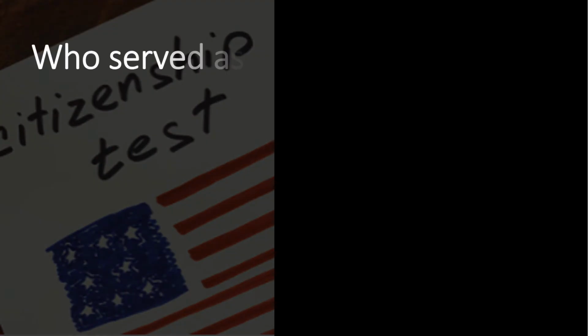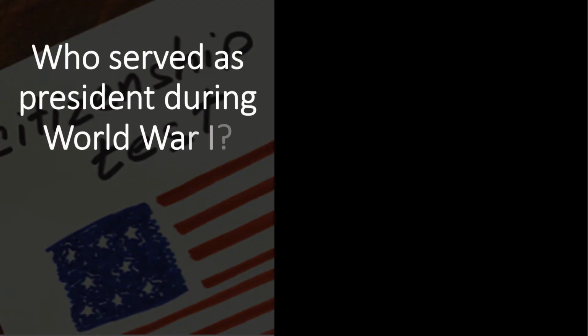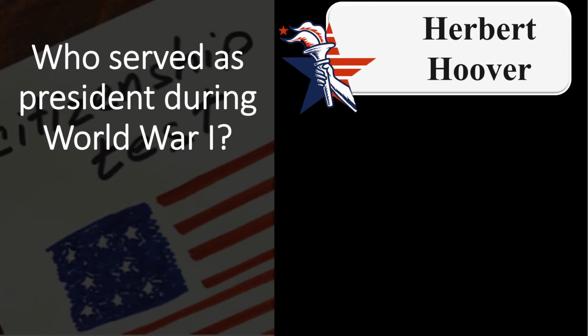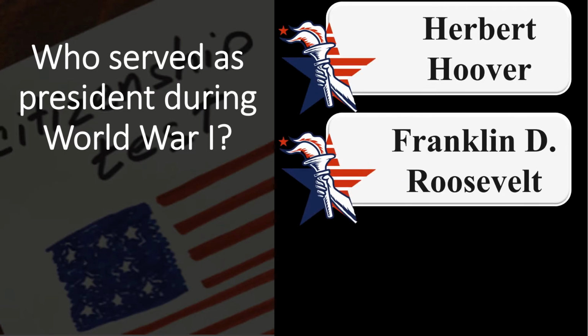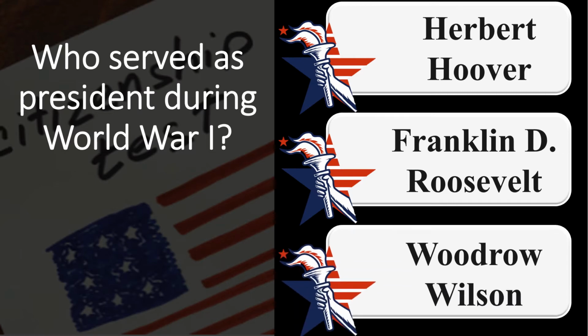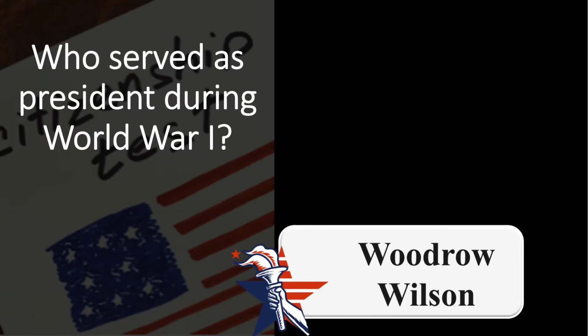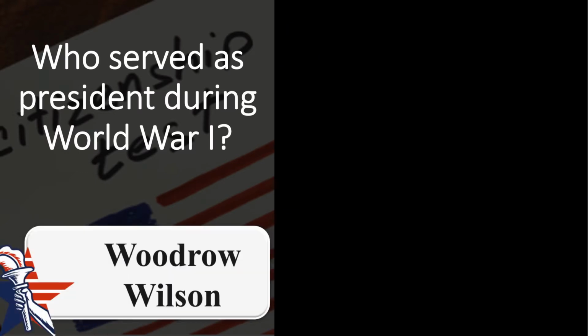Who served as president during World War I? Herbert Hoover. Franklin D. Roosevelt. Woodrow Wilson. Woodrow Wilson. Thomas Woodrow Wilson was an American politician and academic who served as the 28th President of the United States from 1913 to 1921.